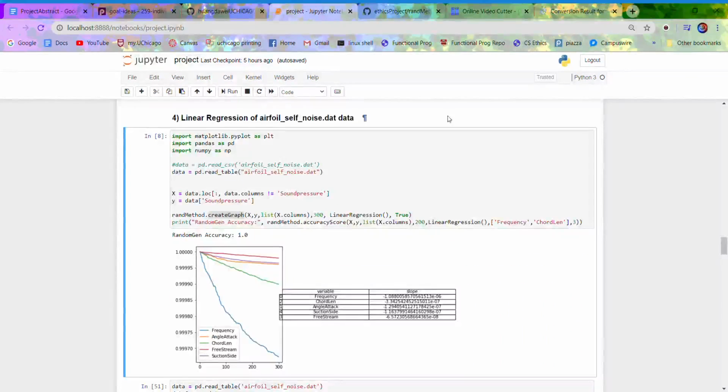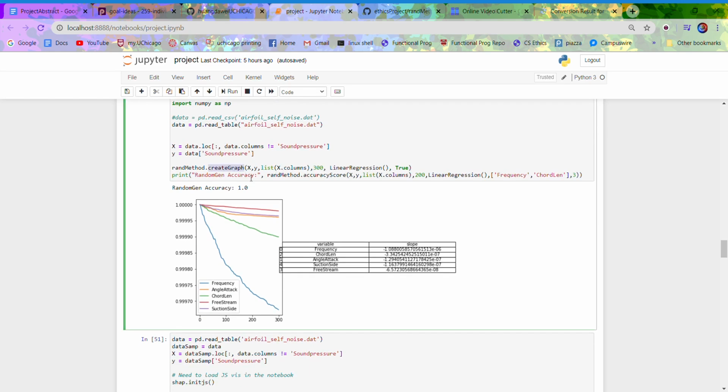Now, if you think that RandomGen is not capable of finding more than one variable with significant weights, I have included a second data set, which should have multiple significant inputs. So after running this create graph function, I have this graph over here, which shows that frequency has the most significant weight, followed by chord length and angle of attack.